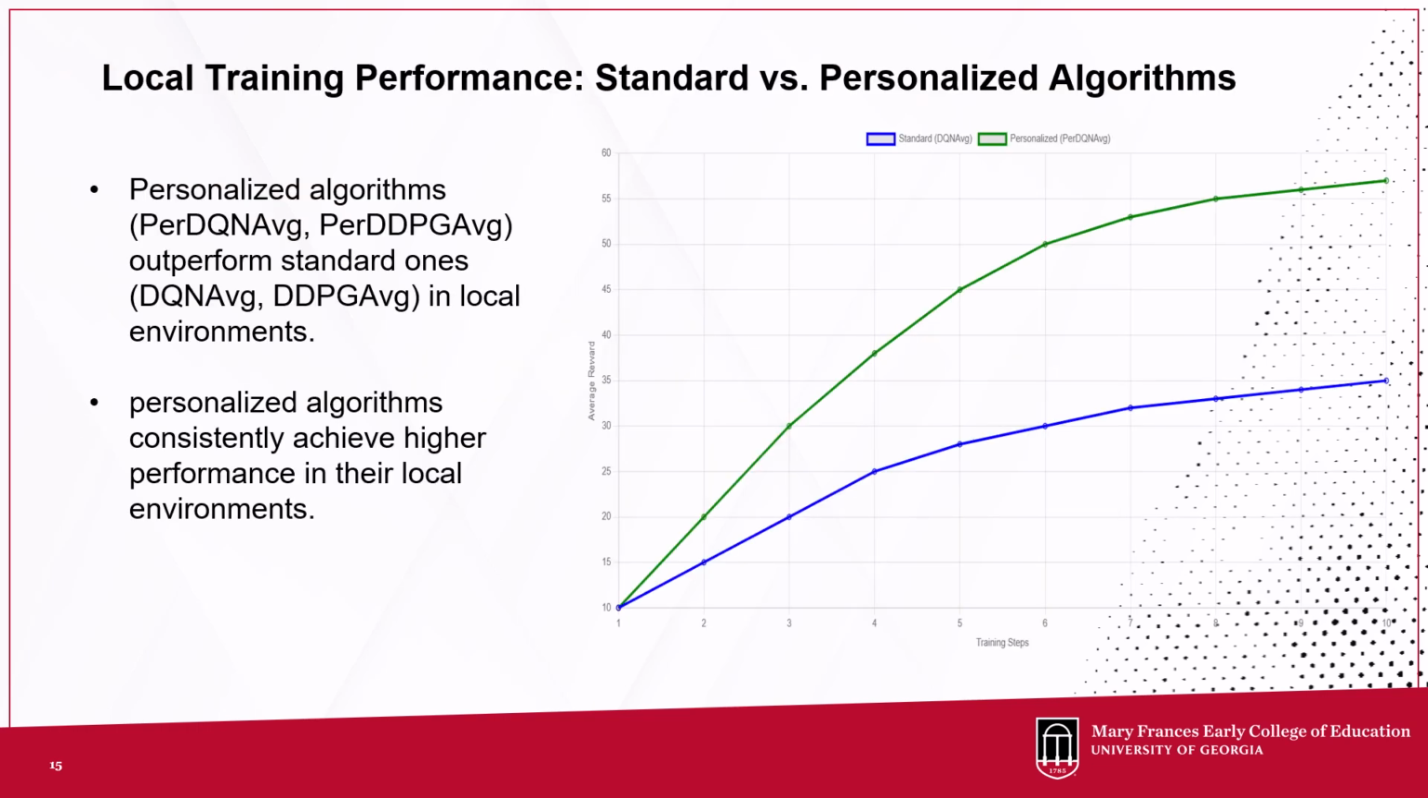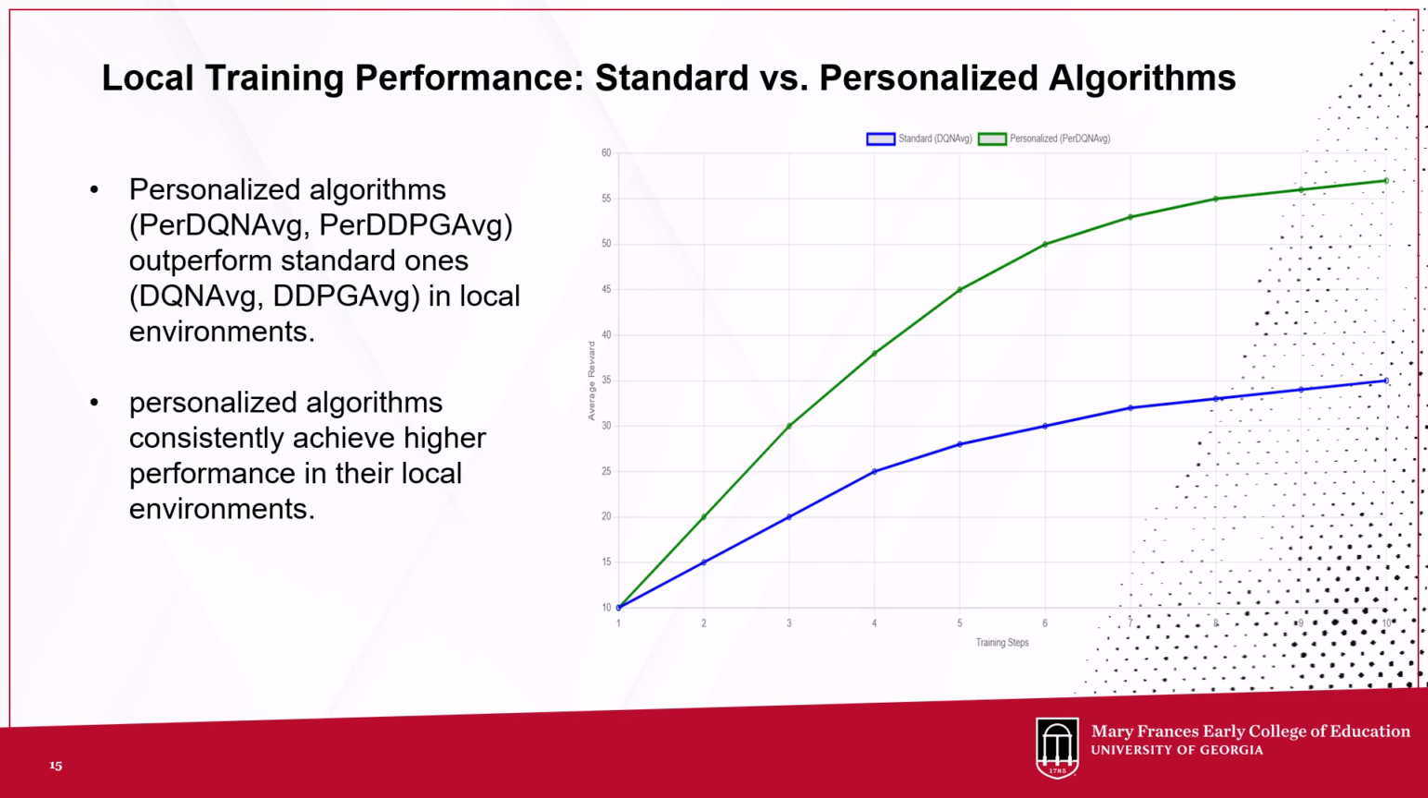Local training performance, standard versus personalized algorithms. It compares the local training performance between the standard algorithms, DQN average and DDPG average, and the personalized ones, which are Per DQN average and Per DDPG average. Local training is about how well an agent performs in its own environment. The key takeaway here was that personalized algorithms consistently outperform their standard counterparts.